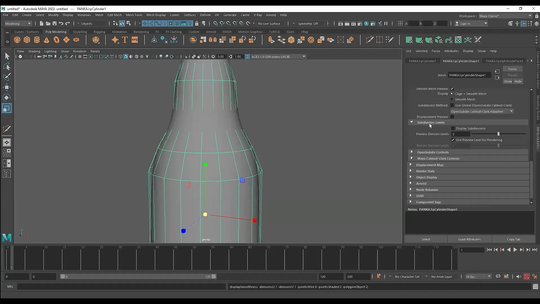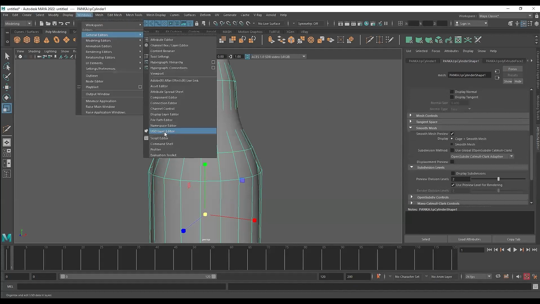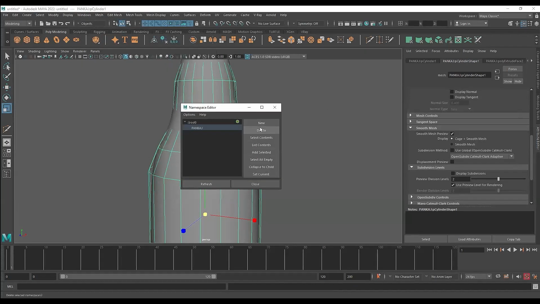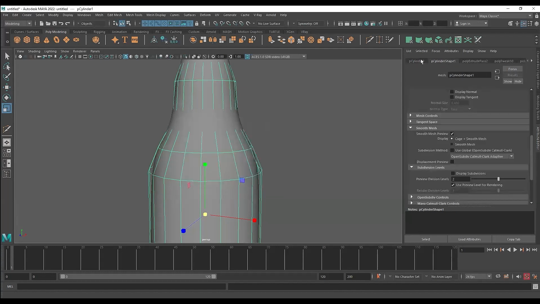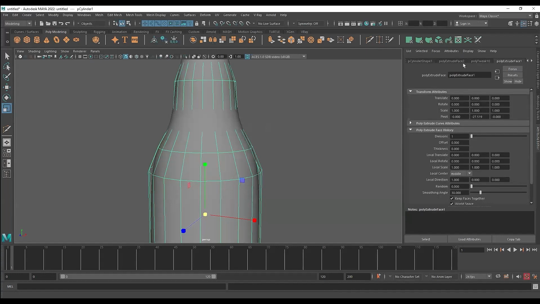Yeah, smooth mesh. So make sure to go to the shape option. Wait, let me make it more clear. Okay, so you can see these two nodes are always there in any object. This node that you're seeing, it's your construction history.